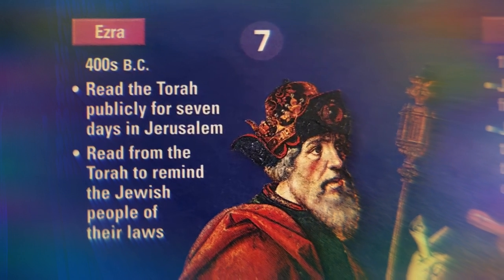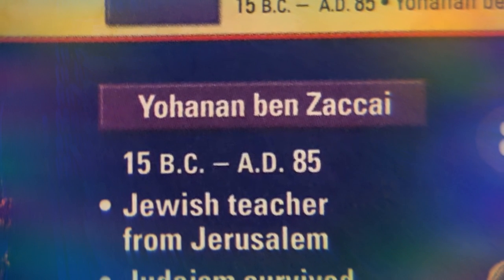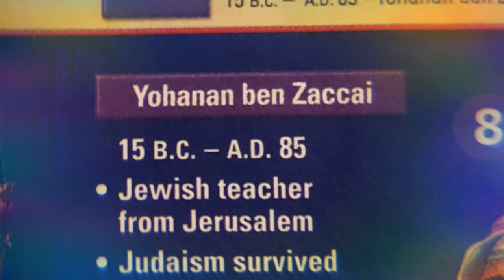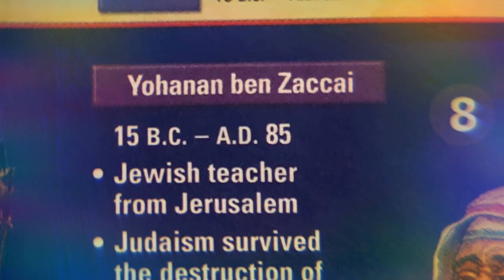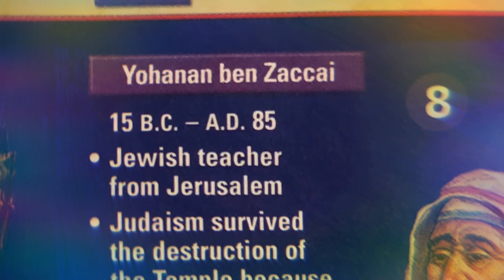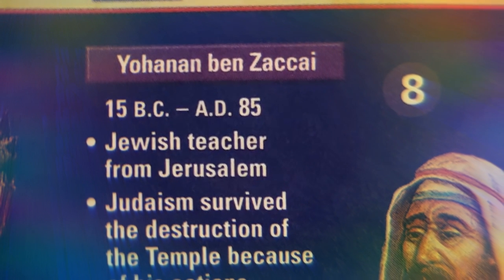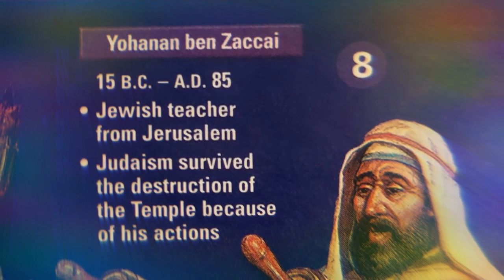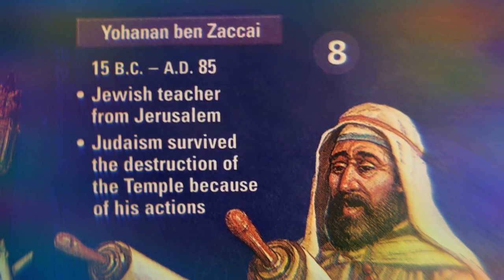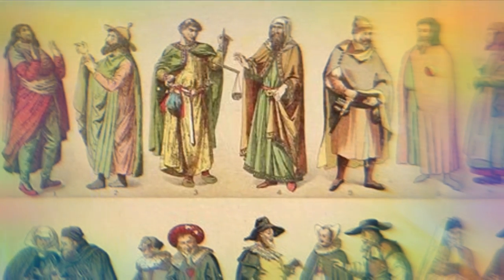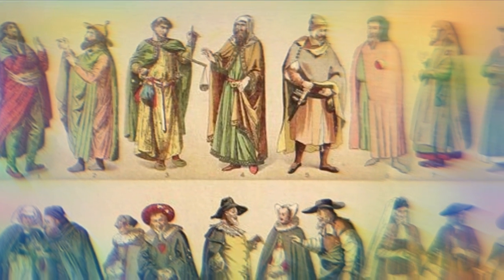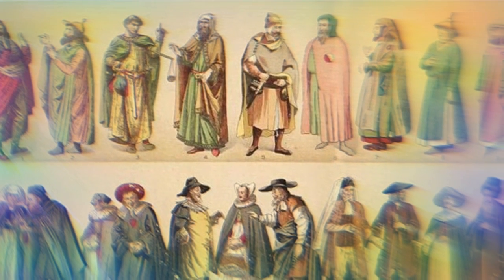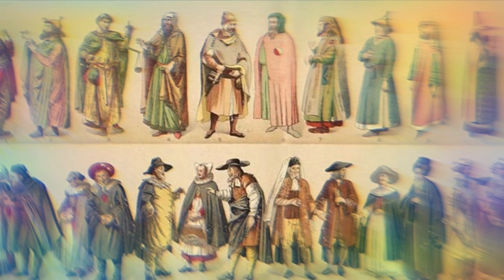And last but not least, in number 8, we have Yohanan ben Zakkai in 15 BC through AD 85. He is known as a Jewish teacher from Jerusalem, and Judaism survived the destruction of the temple because of his actions. So these were the significant people 1 through 8, and we will discuss further their importance throughout this new unit, Unit 3. I hope you enjoy it.